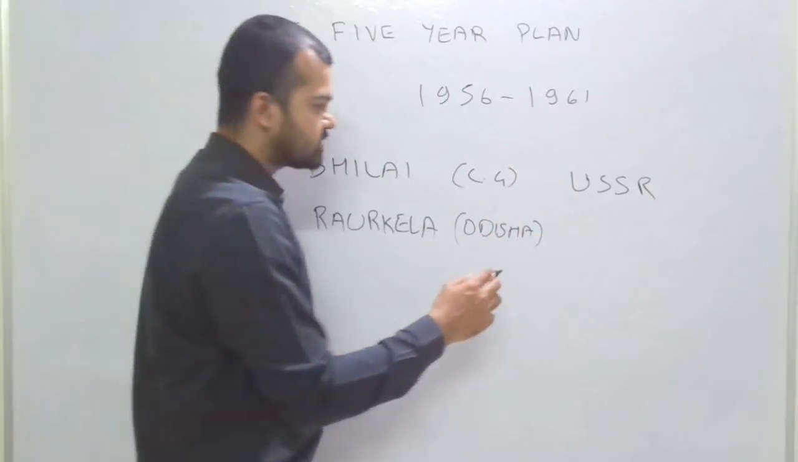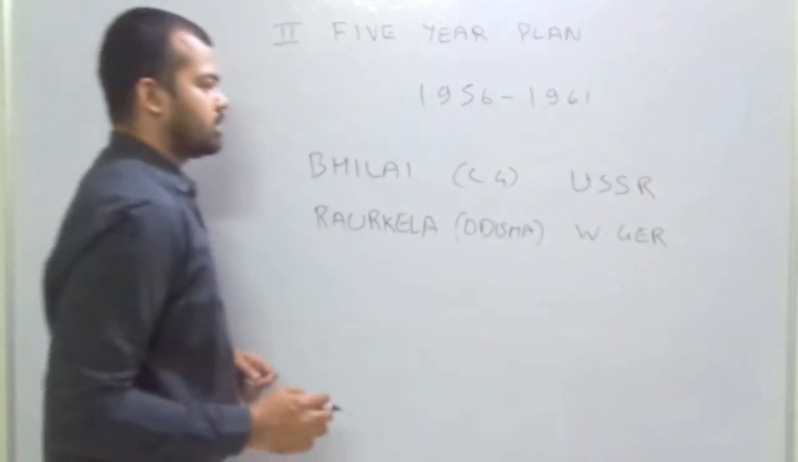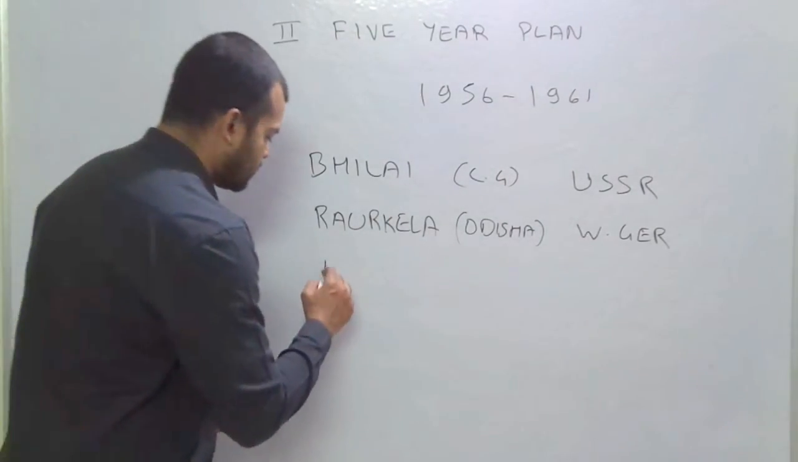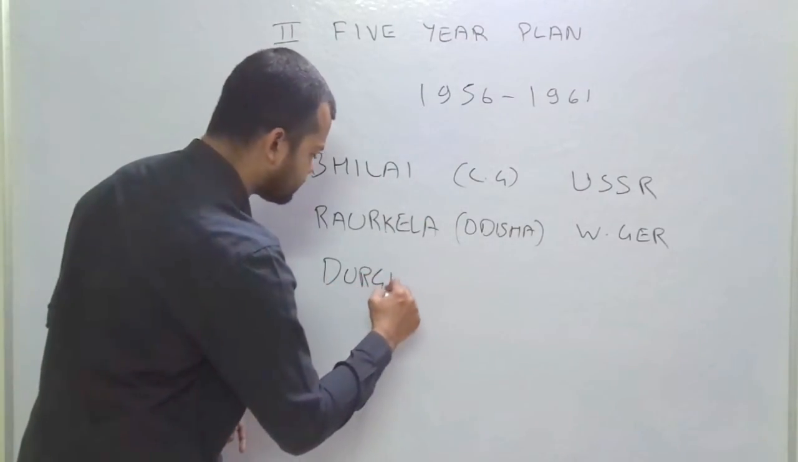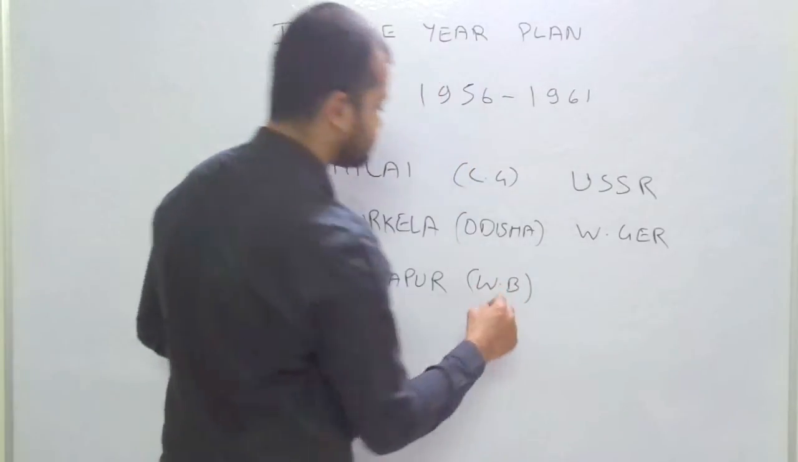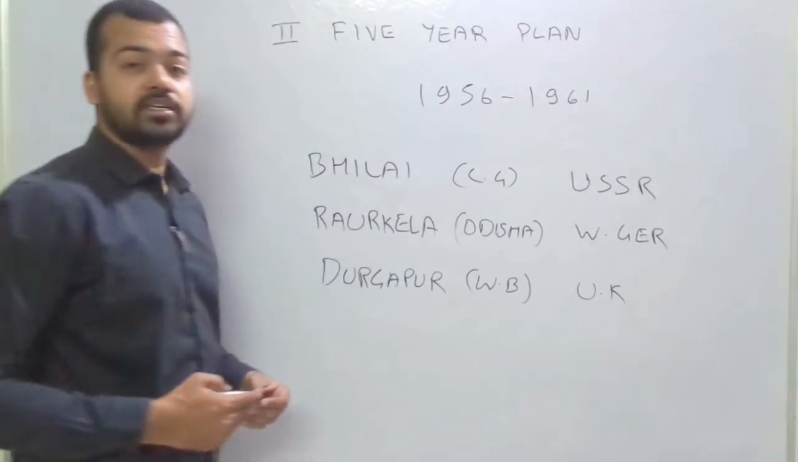It was established with the assistance of West Germany. These are steel plants established with foreign assistance. And the last major one, Durgapur in West Bengal, was established with the assistance of the United Kingdom.